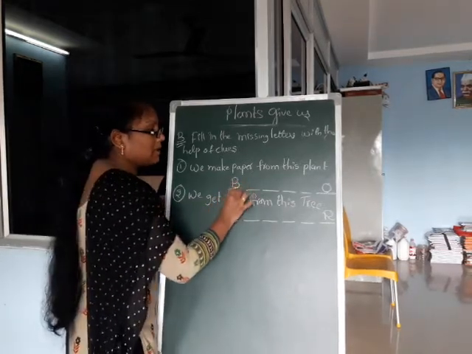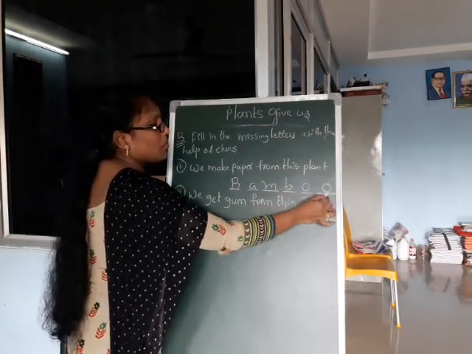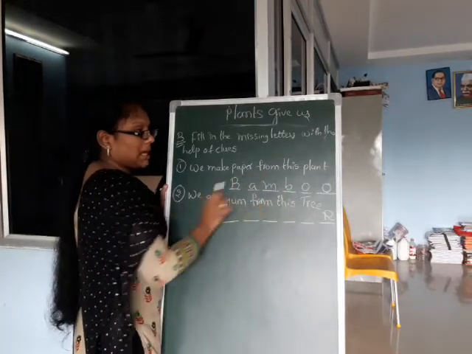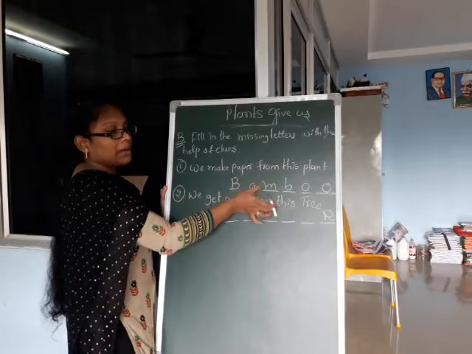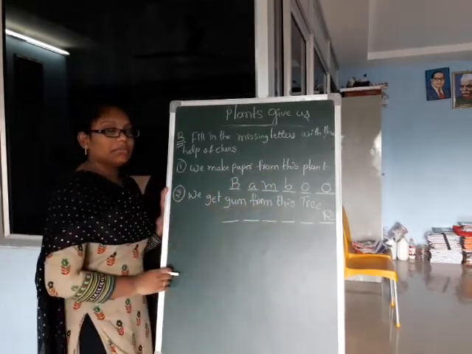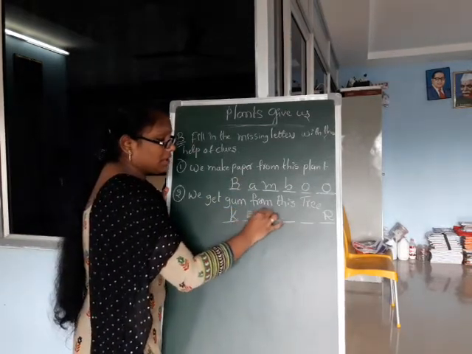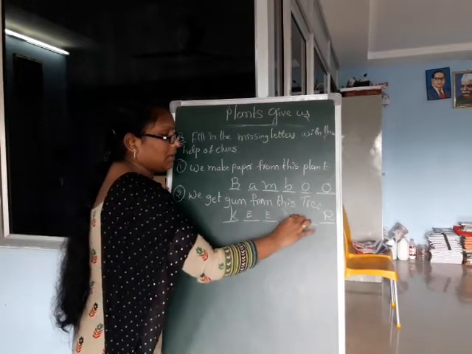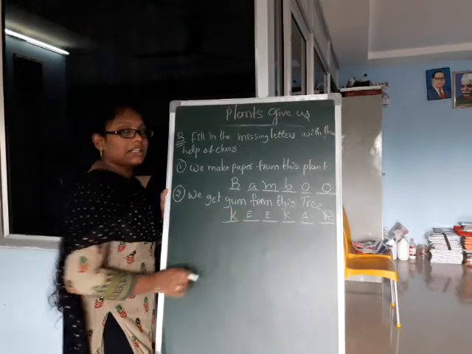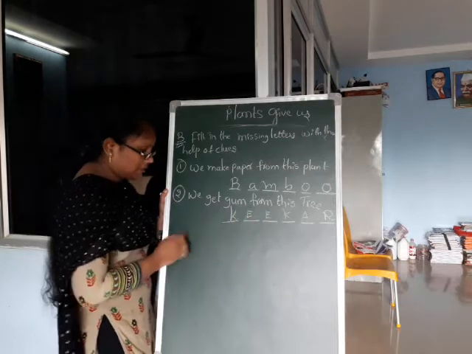Bamboo. B-A-M-B-O-O. Bamboo plant. We make paper from bamboo plant. We get gum from this tree. Which tree do we get gum from? Kikar tree. K-I-K-A-R. Kikar tree. We get gum from the juice of the kikar tree. Next, third one.